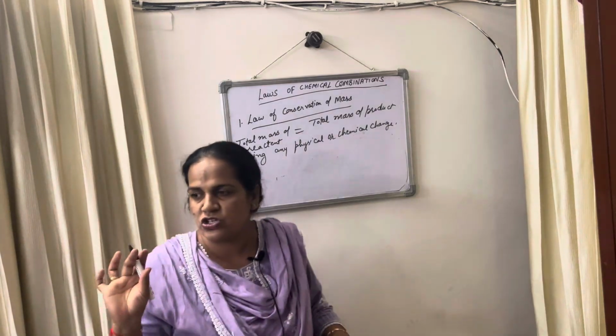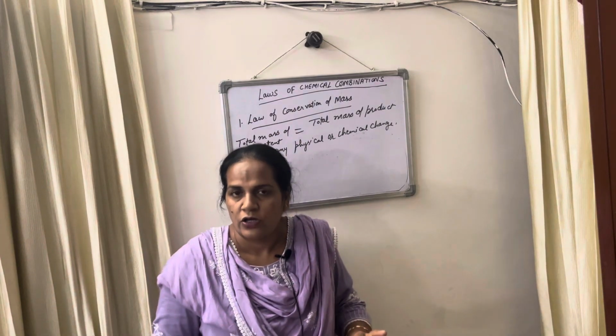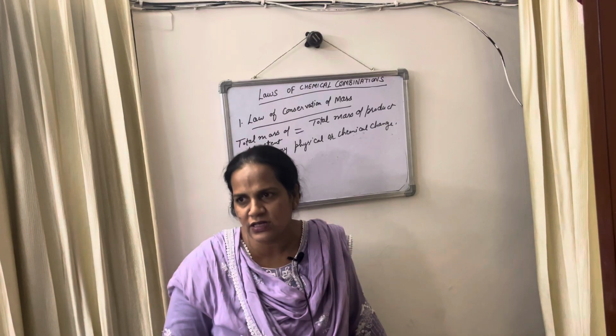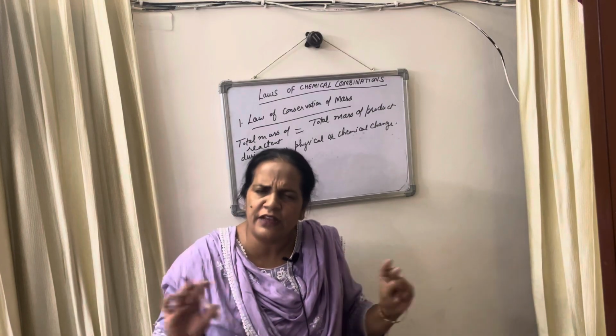The law of conservation says that total mass of reactant equals the total mass of product during any physical or